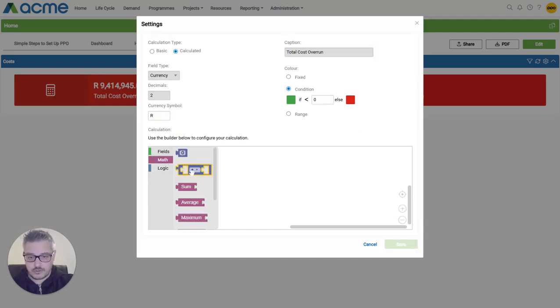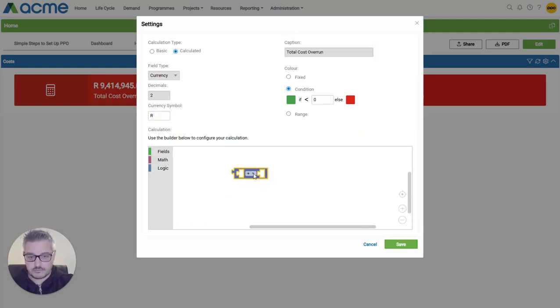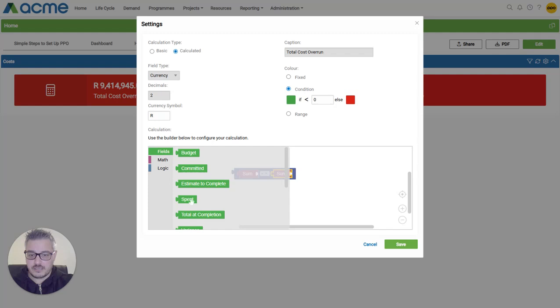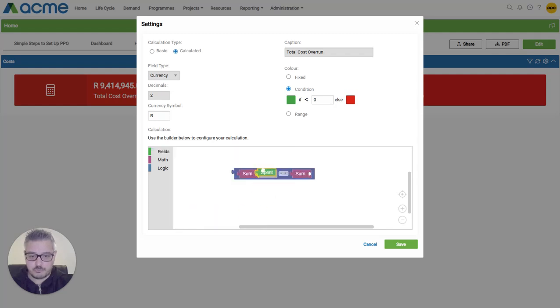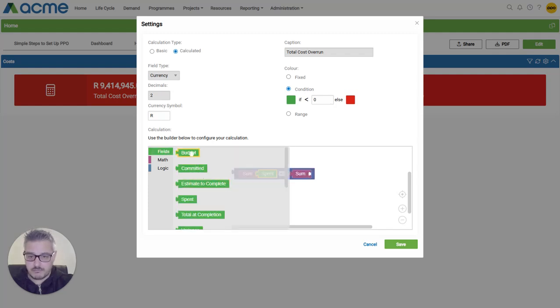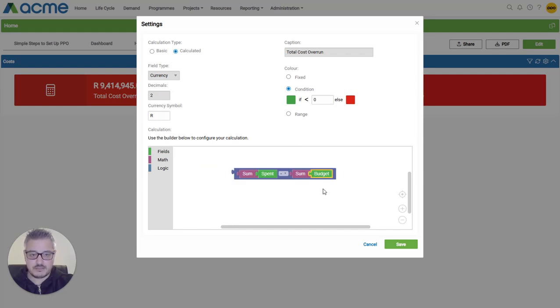From our math toolbox, I'm going to choose the arithmetic block. I'm going to change this to subtract. I know I'm going to take the sum of one value minus the sum of another value, and it's going to be the sum of spent minus the sum of your budget. And if this is a negative value, you know you have some budget left, and if it's a positive value, we know we've overrun on our costs.